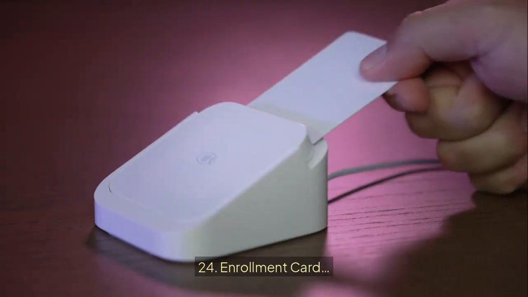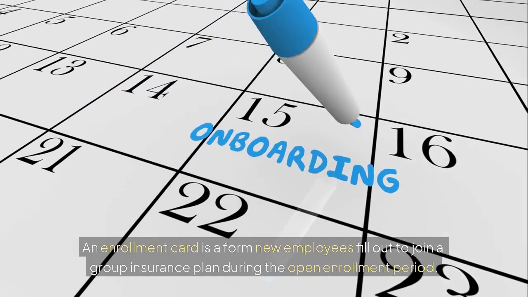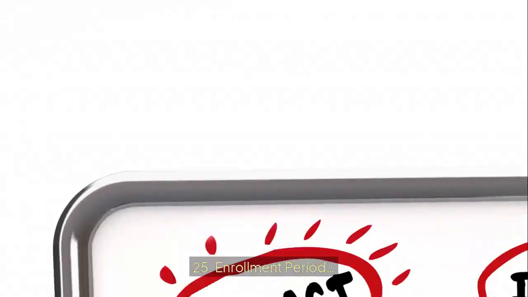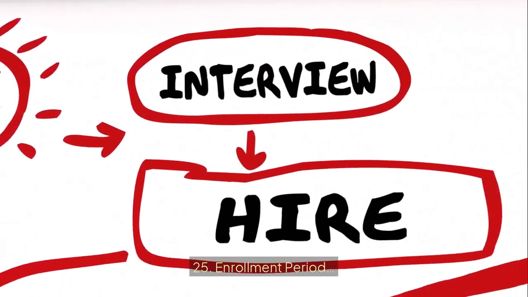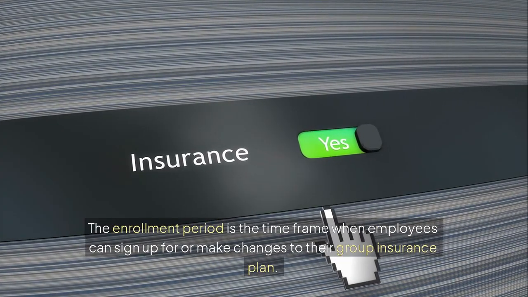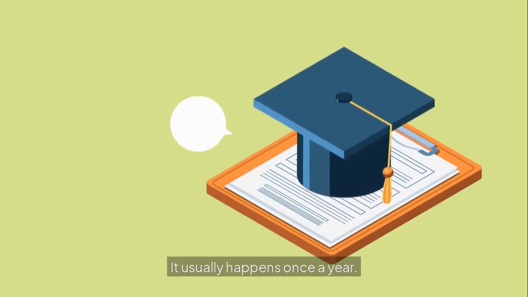24. Enrollment Card. An enrollment card is a form new employees fill out to join a group insurance plan during the open enrollment period. 25. Enrollment Period. The enrollment period is the time frame when employees can sign up for or make changes to their group insurance plan. It usually happens once a year.